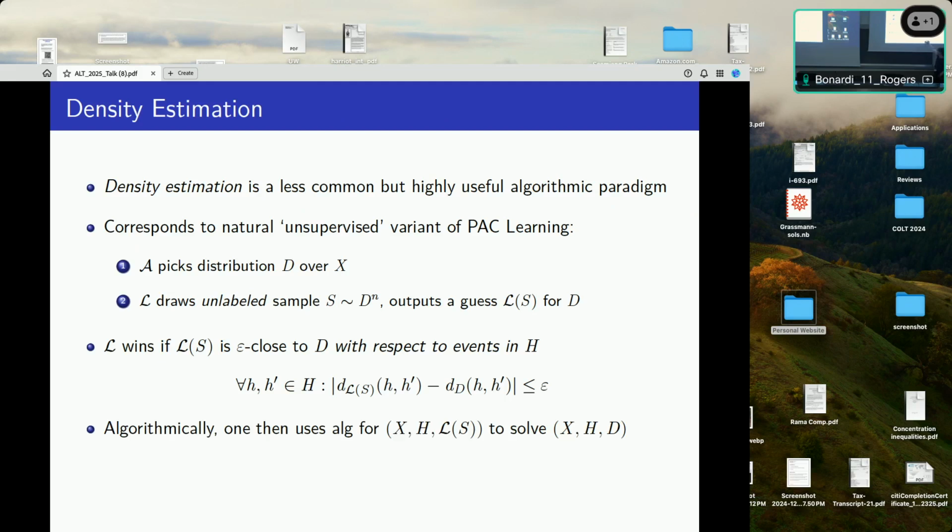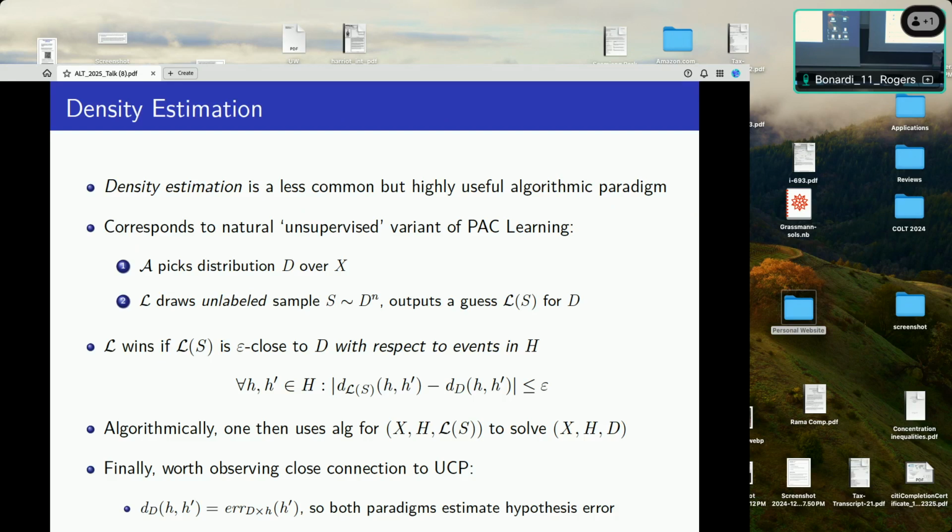So I have a learner for the specific class XH L of S, and the claim is that morally, because L of S and D are sort of promised to be close, I can basically just learn XH LS instead of XHD and be done with it. If we have time, we'll formalize this more at the end of the talk. But that's the rough idea.